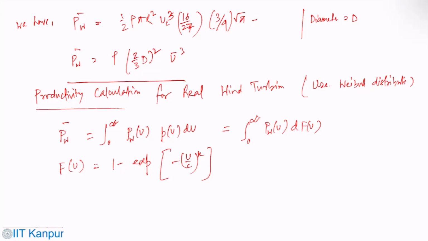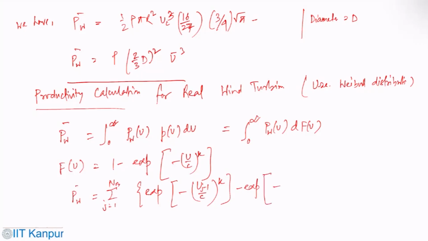Once we replace these things, what we get is the sum over j equals 1 to Nb of [exponential of minus (u_{j-1} by c) to the power k minus exponential of minus (u_j by c) to the power k] times PW of (u_{j-1} plus u_j) by 2.